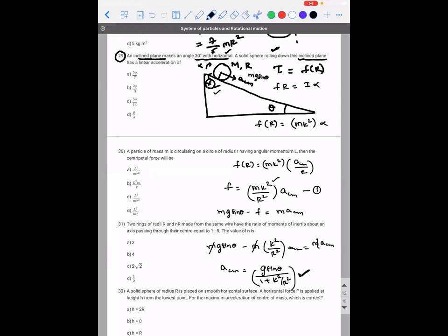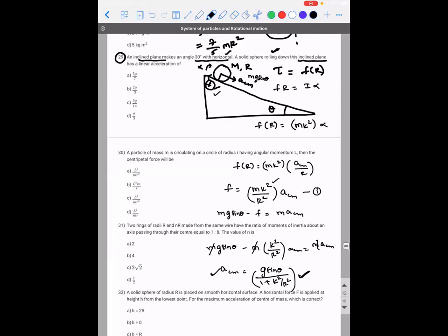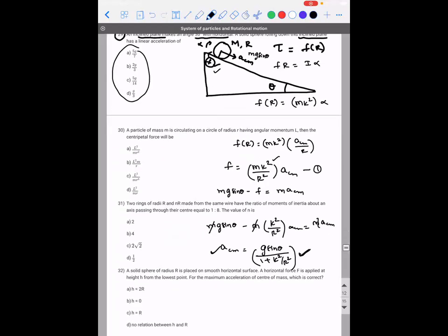Now I want to tell you something. Take this as a formula, solve this question and show me. Next time onwards, if this kind of question comes, you can remember the formula g sin theta divided by 1 plus k square divided by r square. That's it.